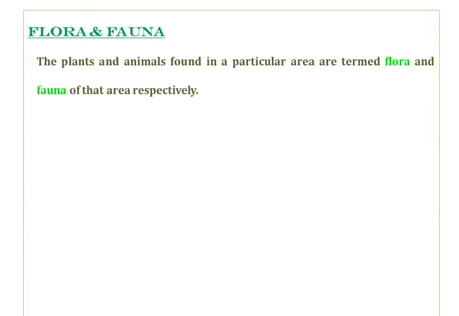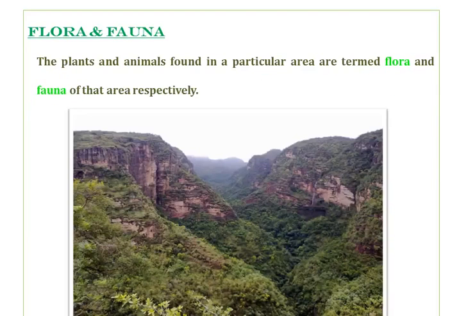So in the previous slide, I mentioned flora and fauna. So what do you mean by flora and fauna? The plants and animals found in a particular area are termed as flora and fauna of that area respectively. That is, the plants found in a particular area are termed as flora and the animals found in a particular area are termed as fauna of that area. Now let's see an example.